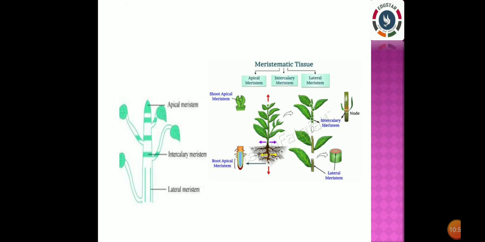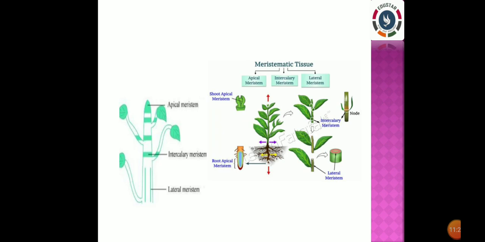If these are the characteristics of dividing tissues, what about the non-dividing tissues? Yes, we know the dividing tissue is called meristematic tissue and the non-dividing part is called permanent tissue. Now in this session we have learned about the plant tissue called meristematic tissue, and in the next session we are going to learn about the non-dividing tissue called permanent tissue.